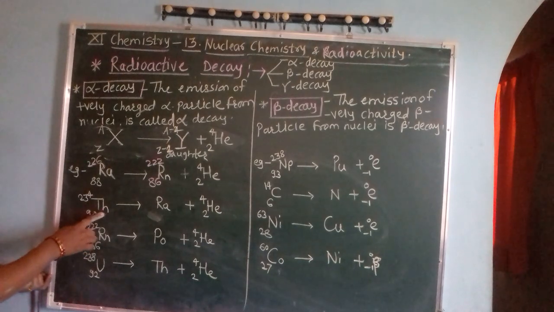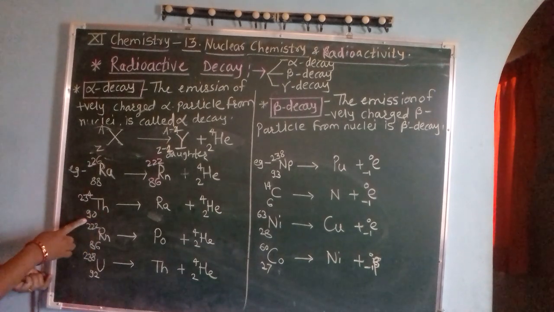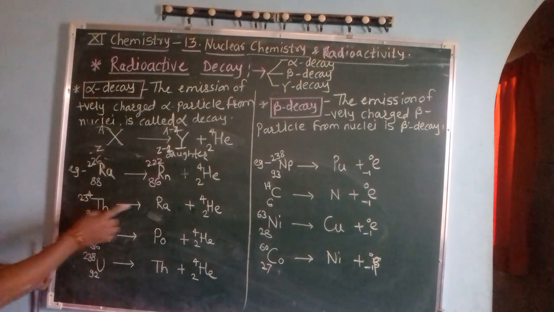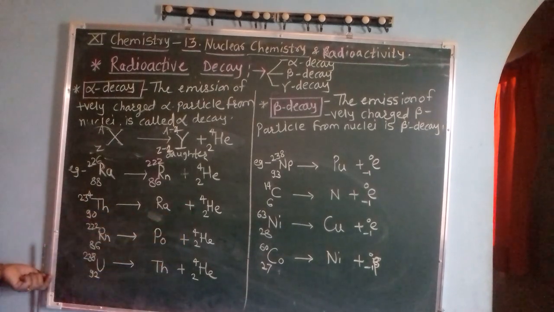Another example, thorium. Thorium has atomic number 90, mass number 234. So if it emits one alpha particle, or two protons and two neutrons are emitted, then 90 minus 2 is the atomic number of the new daughter. The new daughter here is radium.